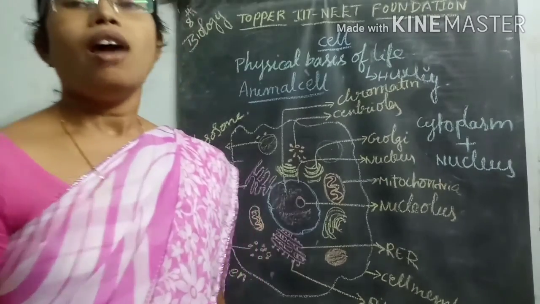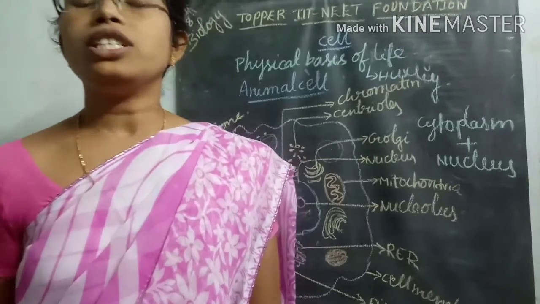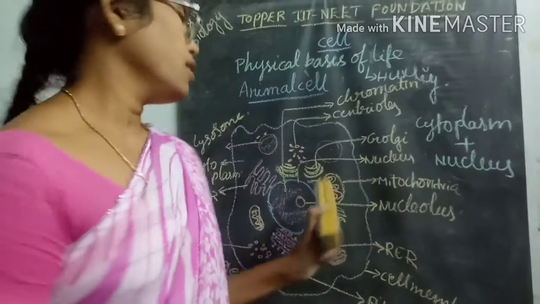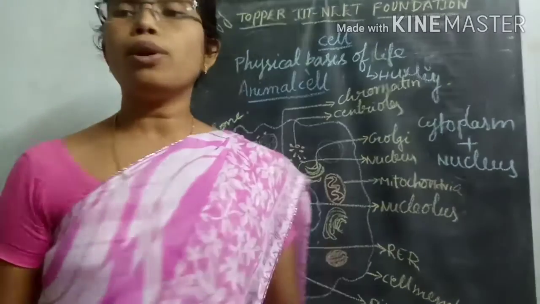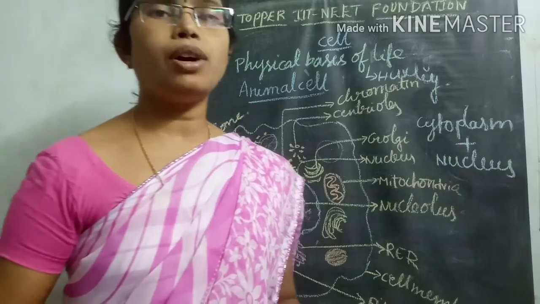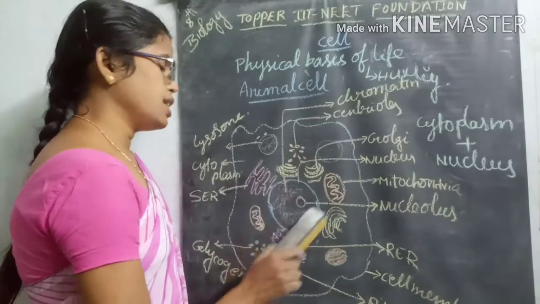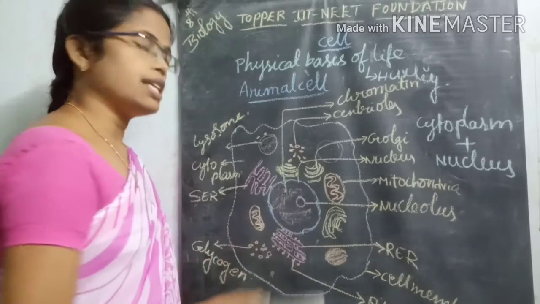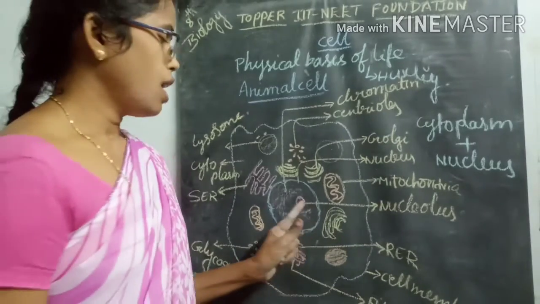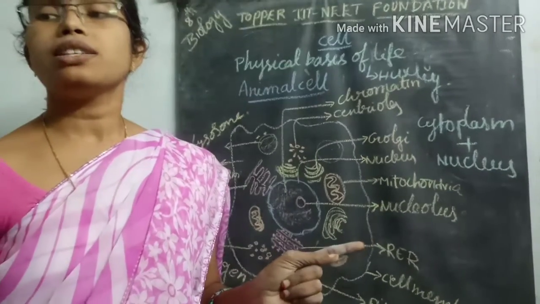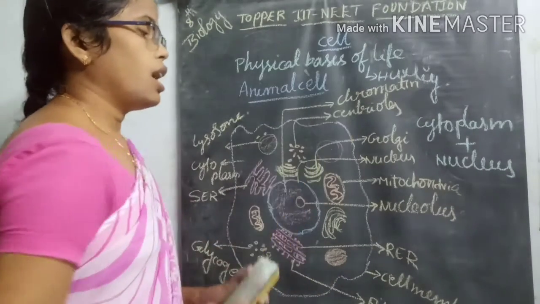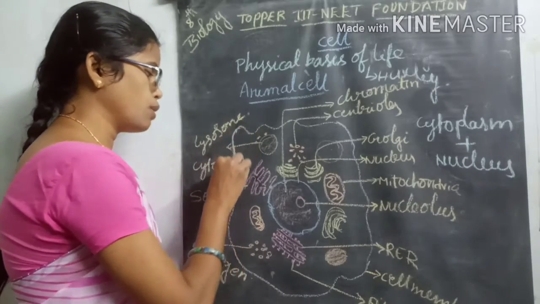All the functions present inside this cell are played by the protoplasmic cell organelles, so that's why protoplasm has a very important role. Inside it there is another important organelle called the nucleus. The outer layer of the nucleus is called the nuclear envelope, and inside it the liquid material is called nucleoplasm.